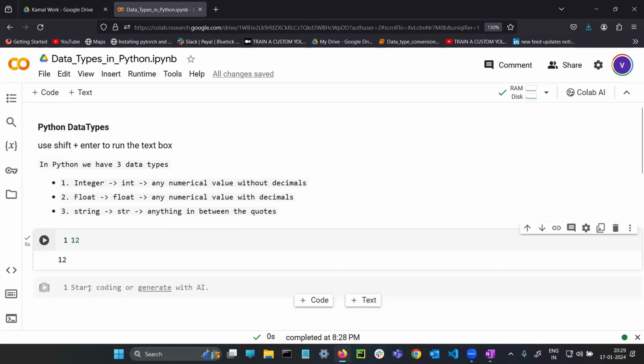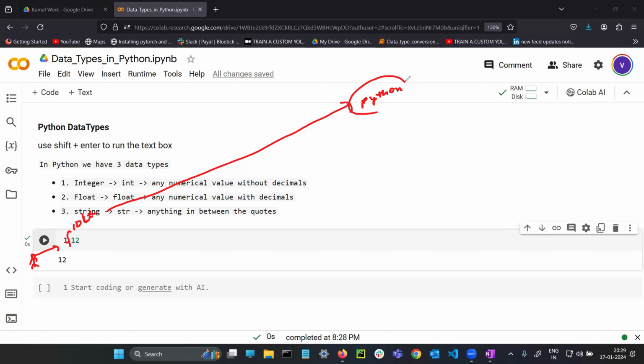The Python is responding positively, which means as a user, as a student, I have written 12 in the IDLE. Once I run the cell, IDLE takes it to the Python, which is in that particular computer which you connected. Python is checking. Okay, the user has written it perfectly. It is going to send the reply, and the IDLE will take the reply and show it here, in front of you.